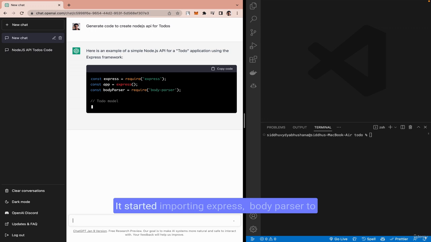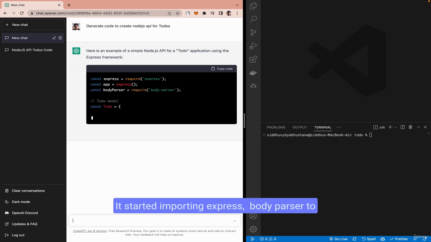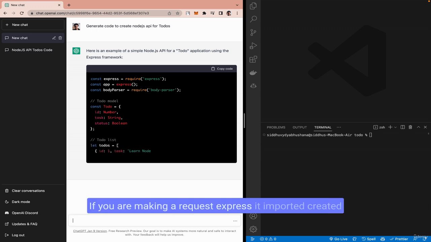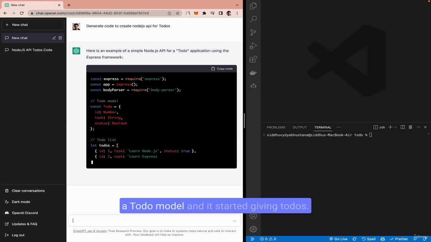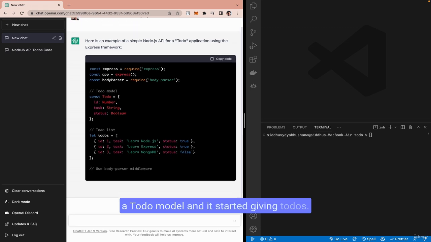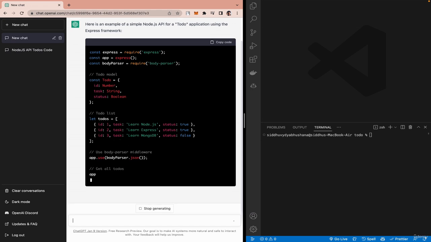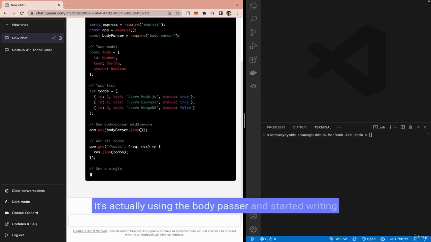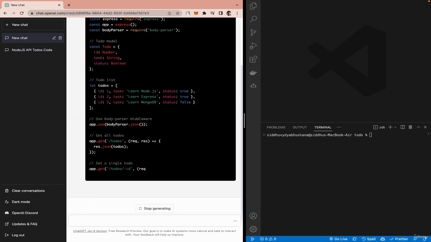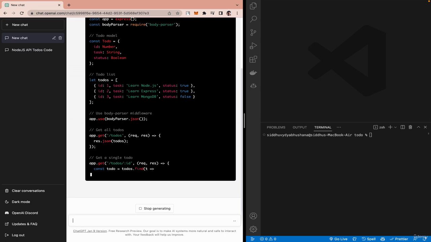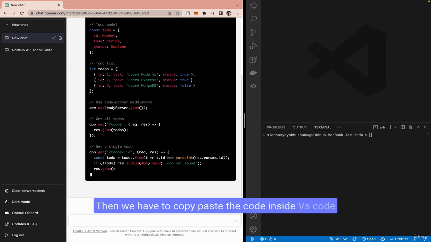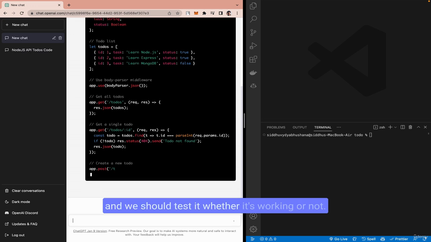It started importing Express and body parser to get the body from Postman if you are making a request. Express it imported, created a to-do model, and it started giving to-dos. It's actually using the body parser and started writing app.get, app.post. We have to wait till the code completes, then copy and paste the code inside VS Code and test whether it's working or not.